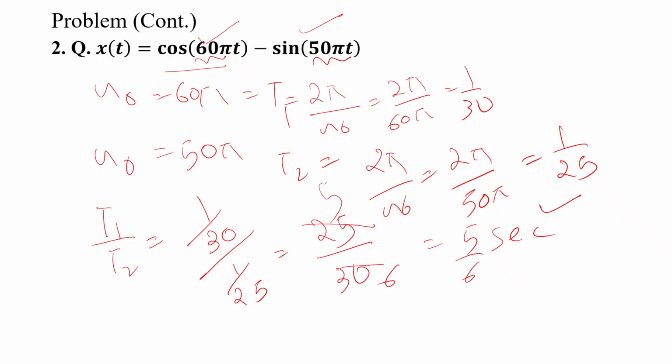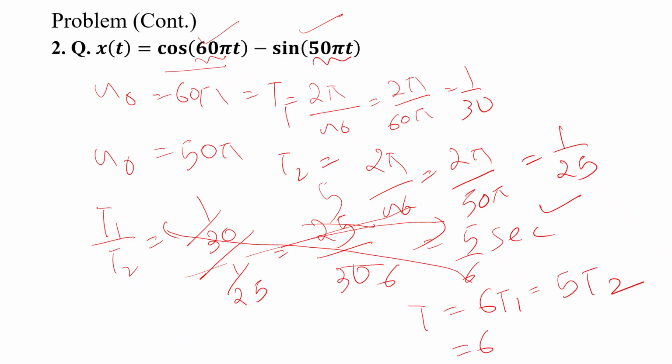From T1 by T2, you can multiply 6 T1 or 5 T2. So T is equal to 6 T1, which is 5 T2. T1 is 1 by 30, so 6 into 1 by 30 is 1 by 5 second. Similarly, you can multiply 5 T2 also, you will get the same answer.